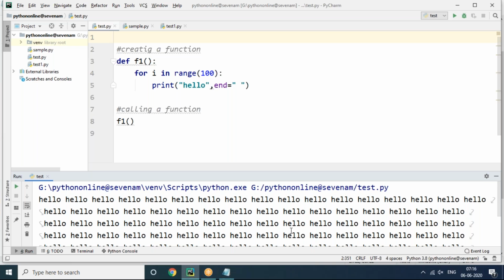This is exactly the function concept. The main advantage of the function is reusability of the code, and to avoid repetition of the code, we are avoiding complete repetition here. This is function creation and function calling.